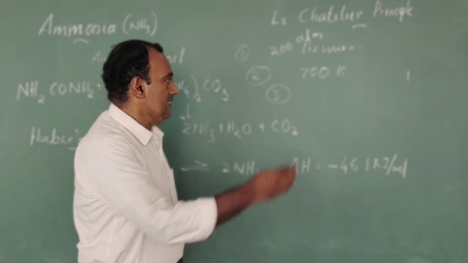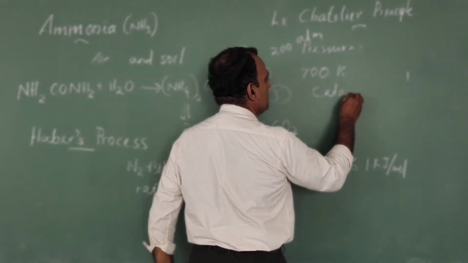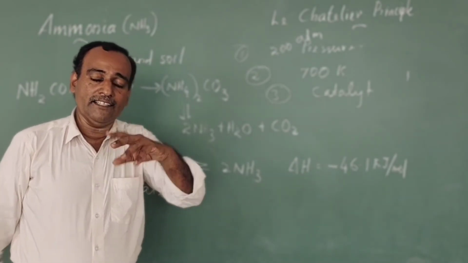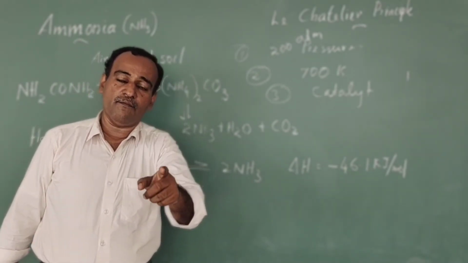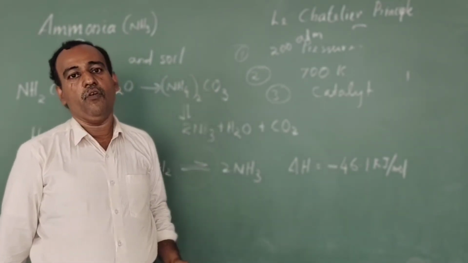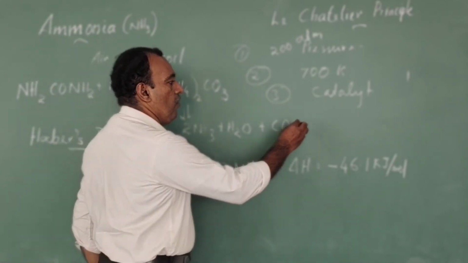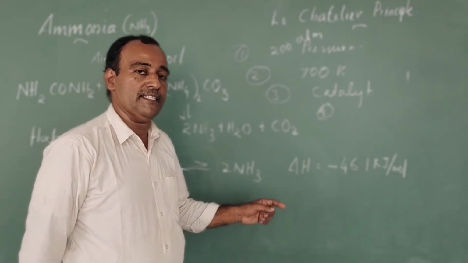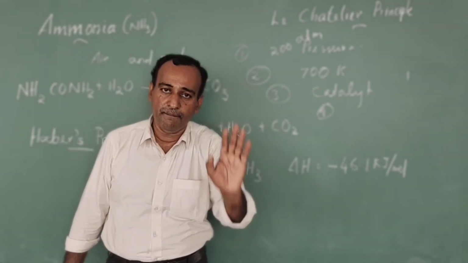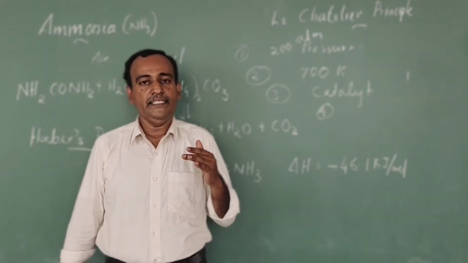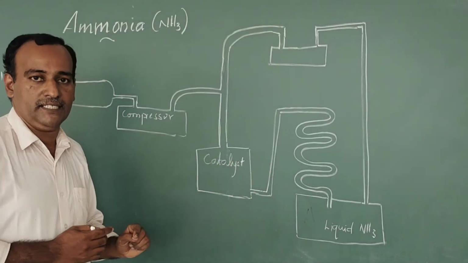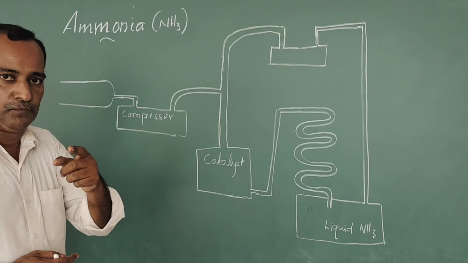The third condition is the catalyst: iron oxide in the presence of aluminum oxide and potassium oxide. The fourth condition, decrease in concentration of product, means ammonia is removed from the reactor as and when it is formed. See, this is the flowchart for ammonia production by Haber's process.